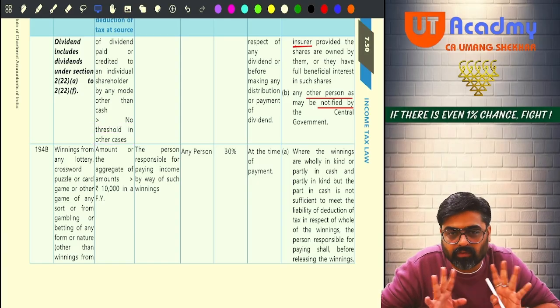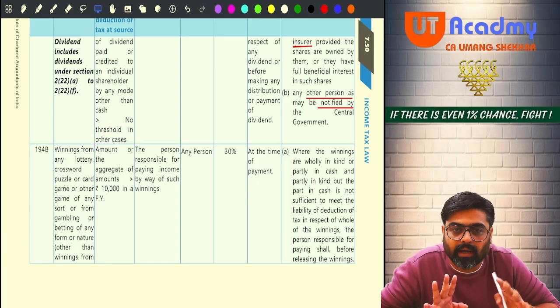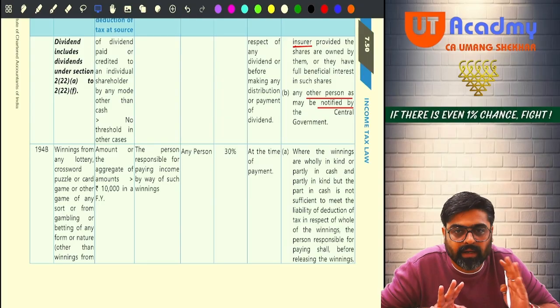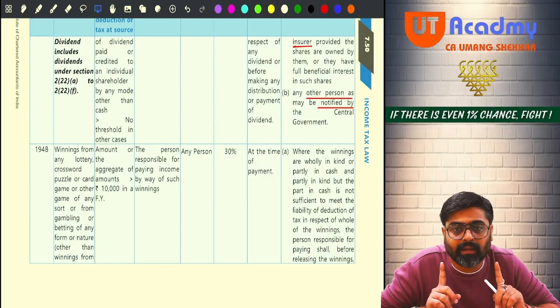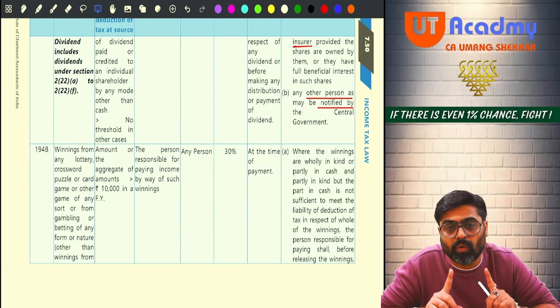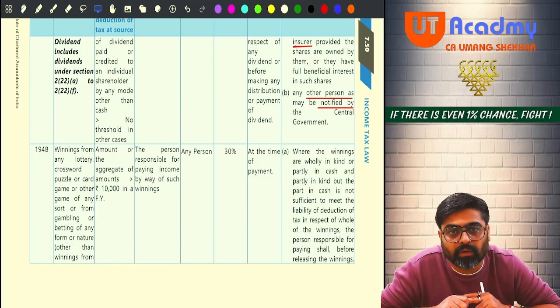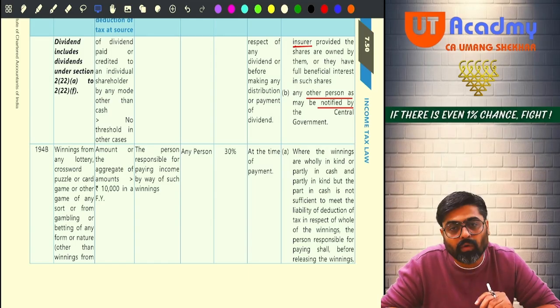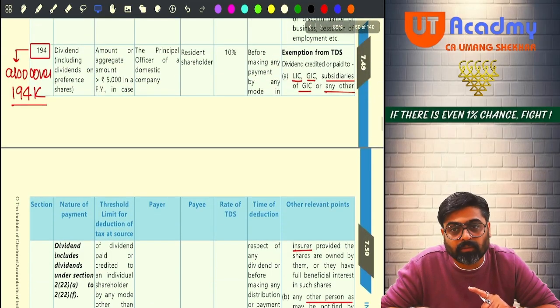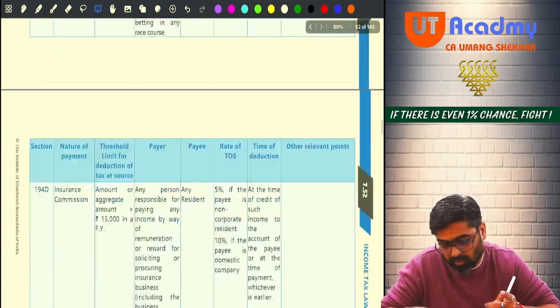Other cases, there is no threshold. Other cases, whatever dividend given, full TDS will be deducted. 5,000 limit is applicable only if the dividend is given to individual shareholder. Yes or no? Now, along with 194, we are supposed to do 194K also, no? So go to 194K.